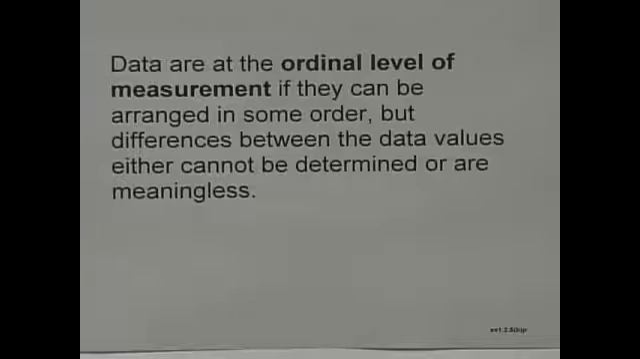We've got a second type of measurement, and that would be the ordinal level of measurement. If the data can be arranged in some order, but the differences between the data values either cannot be determined or are meaningless, then we'd have a case of the ordinal level. Let's take a look at the interval level. And when we're done looking at each of these levels, I'm going to go through an example, and in that example, we can go through the levels again to make them a little more clear.